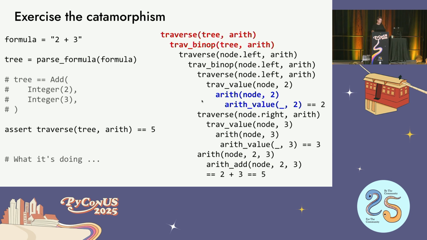It does the left side, it does the right side, and then right here's the magic where it calls my arithmetic again with the add node, and 2 and 3 that it calculated underneath that, and then it calls arith add with 2, 3, which just adds them together as 5. That's it. So again, no magic, but it's pulled apart the structure and the recursion.